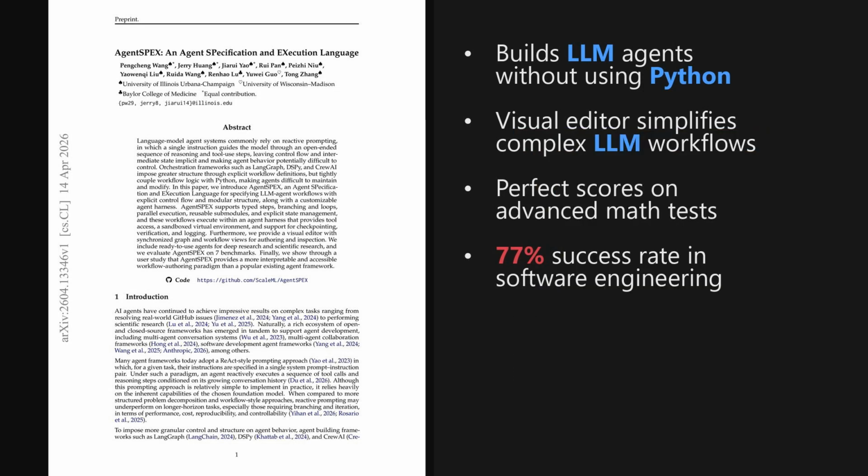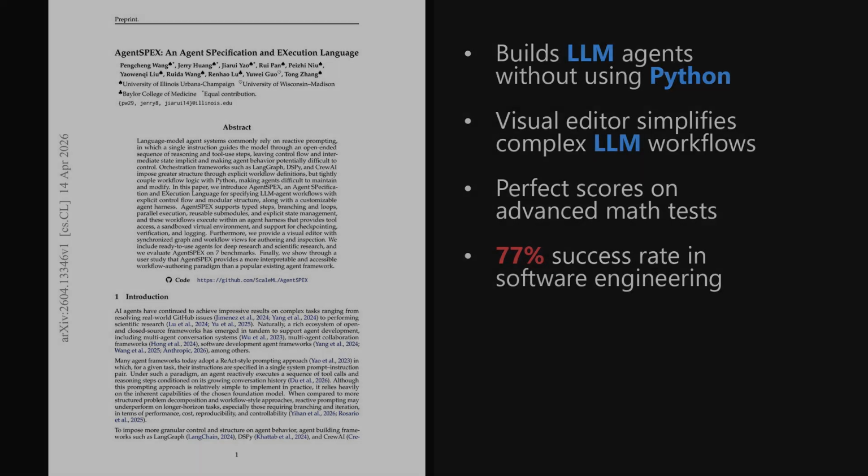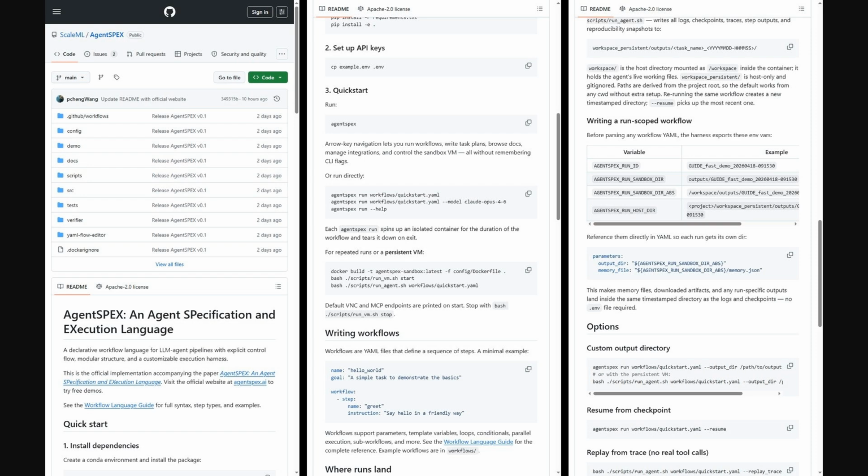I'm Alex. Today we're looking at a paper from the Hugging Face trending list, published on April 14, 2026, about 8 days ago. This paper introduces a new language for building AI agents, which are systems where a large language model can use tools to solve goals autonomously, that achieved a 77% success rate on the SWE bench-verified benchmark. The paper is titled AgentSPEX, an agent specification and execution language. And as we'll see in the results later, the implications for creating more controllable and durable AI workflows are quite significant. And for those interested in the implementation, the authors have shared their code on GitHub.